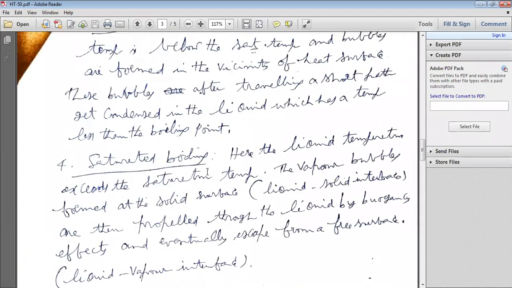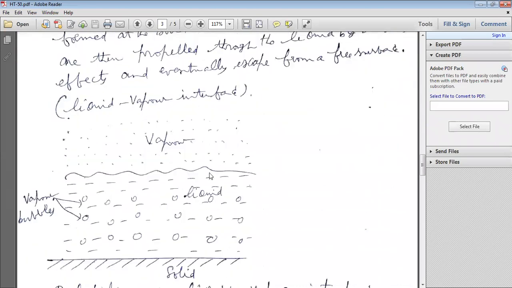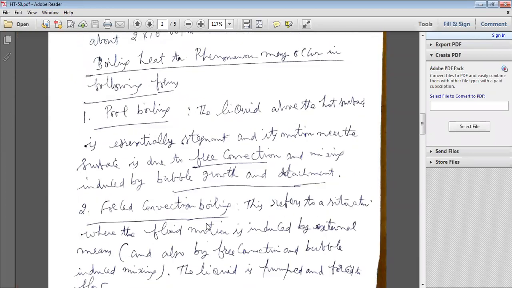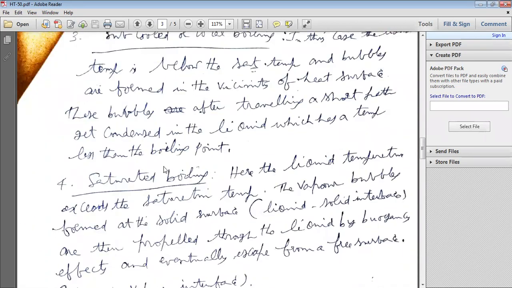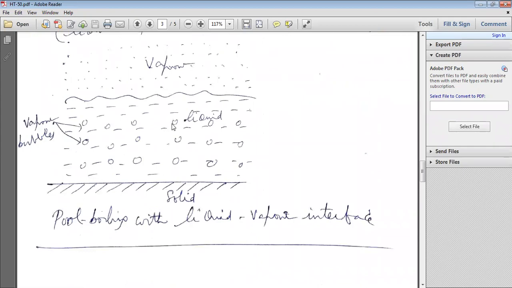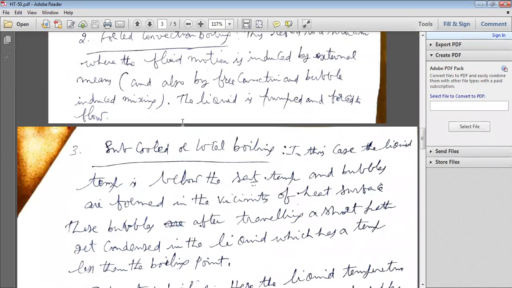So here there are 4 stages of boiling: pool boiling, forced convection boiling, subcooled or local boiling, and saturated boiling. In this phenomenon, there are 4 types of boiling.